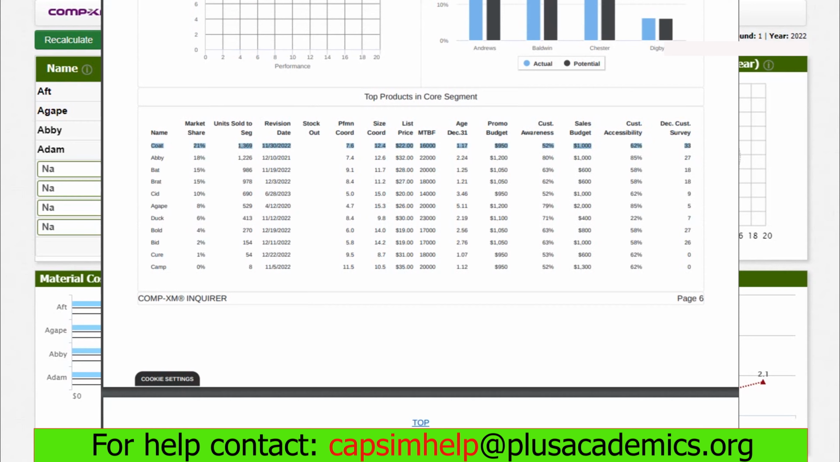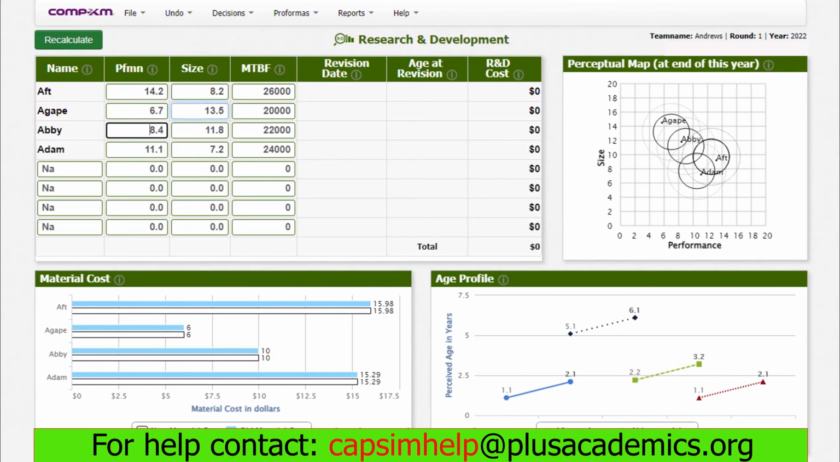Based on this, what we need to do now is beat COT when it comes to performance coordinate and size coordinate, because for reliability, Abi is doing good compared to COT. Therefore, we only need to make sure our sensor is higher performing than that of COT and also smaller in size than that of COT. That's the reason why we are increasing Abi's performance to 9.4 and reducing its size to 10.8. We are also maintaining the same reliability, which is 22,000.